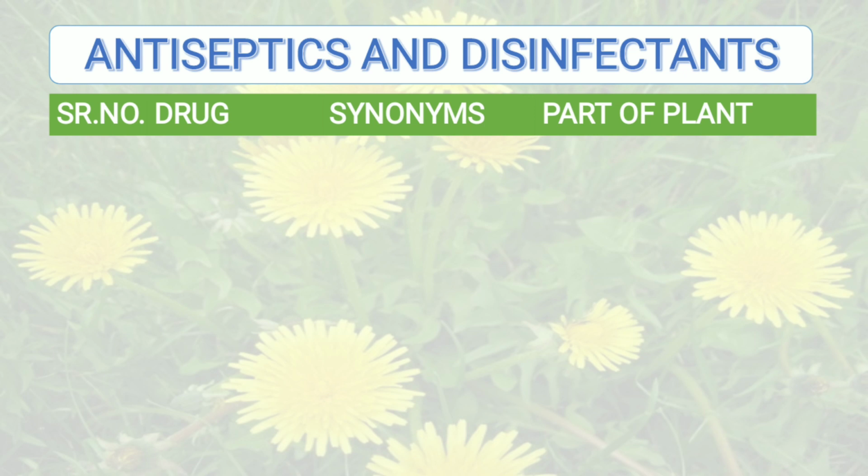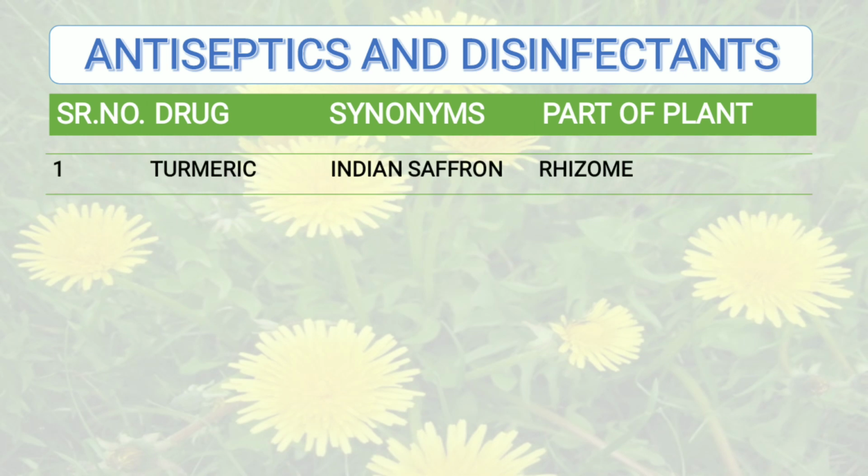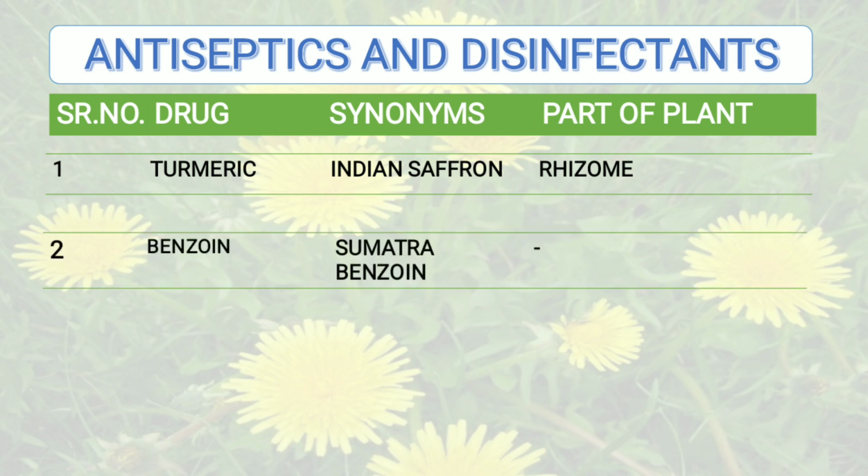Then the drugs which belong to this category include, first one, turmeric. Synonym of turmeric is Indian saffron. In Hindi it is known as haldi, and part of the plant that is used is rhizome. Moving to the second drug, benzoin. It is also known as Sumatra benzoin or gum benzoin, and in Hindi it is called loban, whereas part of the plant is not applicable as it belongs to the resin category.